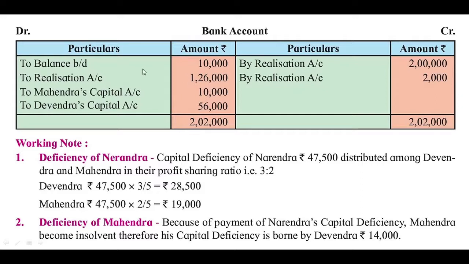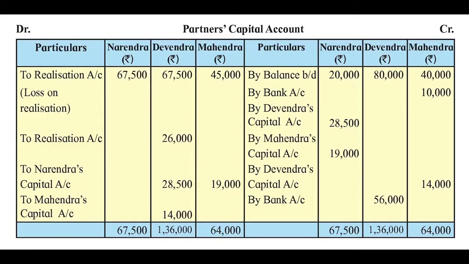Then we have to go through partners capital accounts. Now here first we will go through the debit side. Here bank account is not recorded, so there will not be any corresponding entry recorded on the credit side of the bank account. Here there is no corresponding entry on the debit side. Let us see on the credit side. Here there is one entry by bank account. Then again there is another entry by bank account.